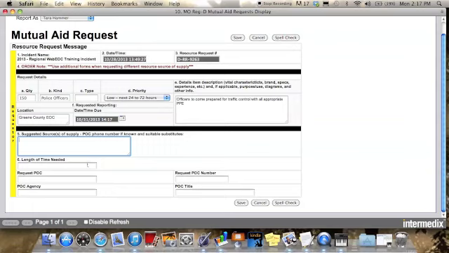I will need these police officers for about a week, and I want me to be the person that they're contacting. I'll put in a phone number for me with area code, as well as what agency I'm associated with, and my title. And I will go ahead and click Save.